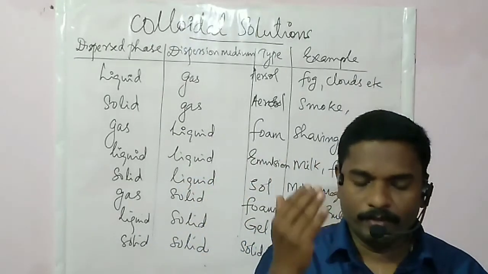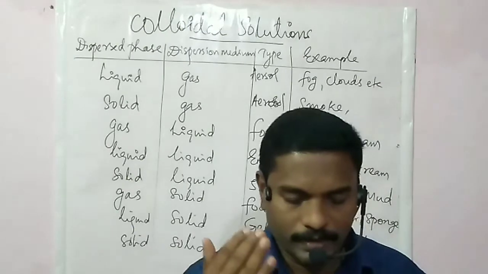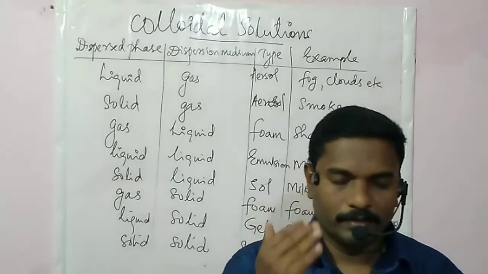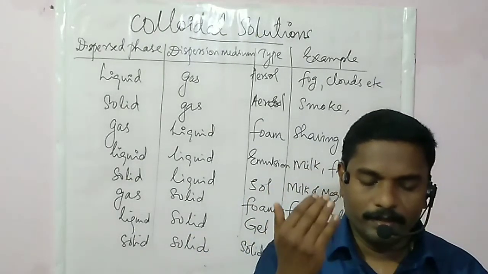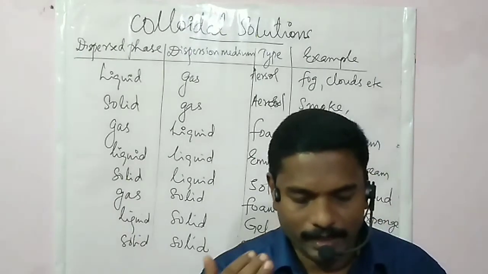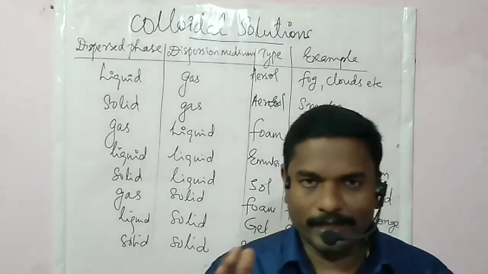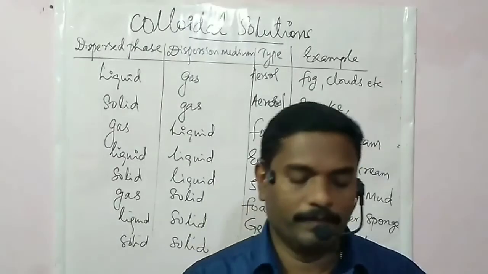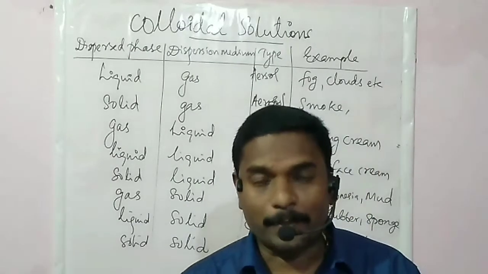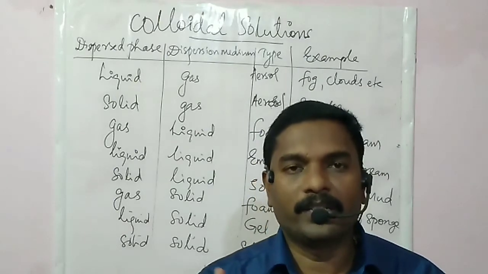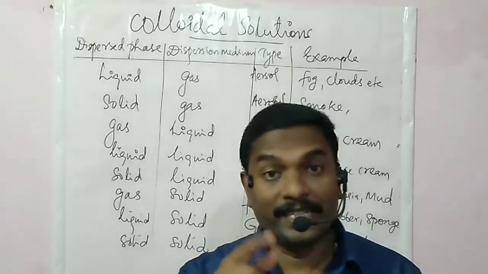And the size of colloidal particles is too small for them to be individually seen by naked eyes. Then they are quite stable. They cannot be separated by the ordinary filtration method, but by centrifugation.